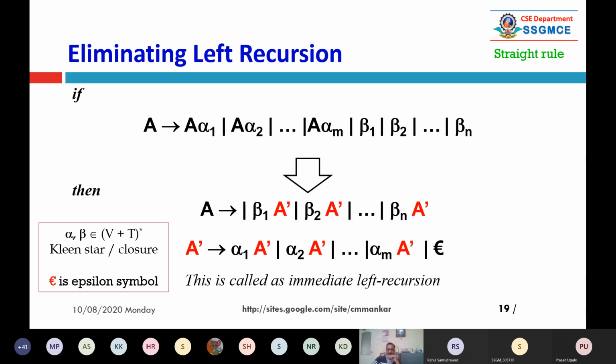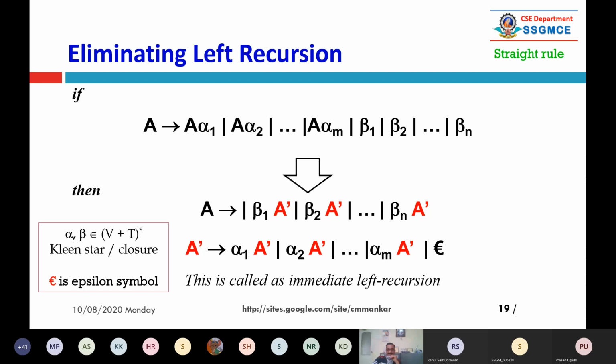Like this. So what is happening here? We have beta 1, beta 2, up to beta n. These are strings, right? These strings can be terminals, non-terminals, or a combination of both. And we have substituted something called A dash. A dash is a new non-terminal symbol, shown in red. So A generates beta 1 A dash, beta 2 A dash, up to beta n A dash.